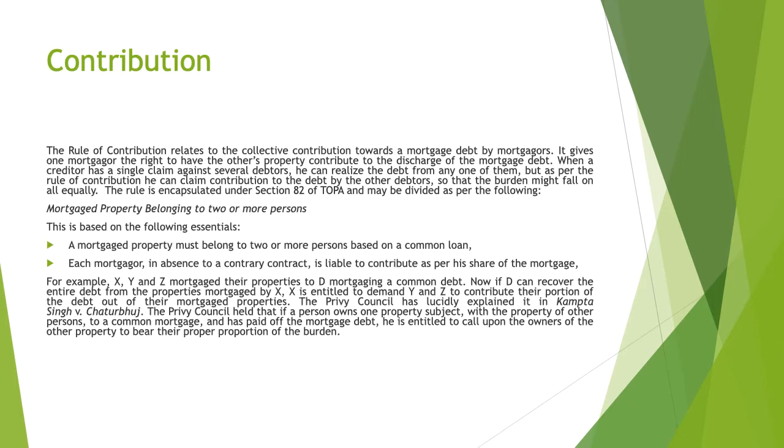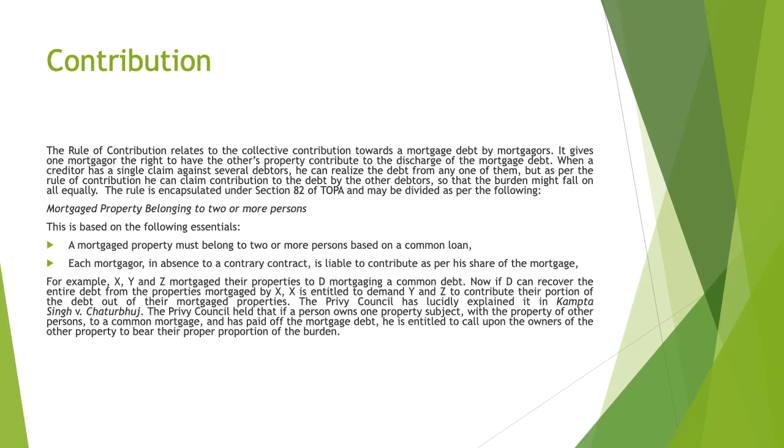The rule is encapsulated under section 82 of TOPA, and it may be divided as follows. Mortgage property belonging to two or more persons. This is based on the following essentials. First, a mortgaged property must belong to two or more persons based on a common loan.